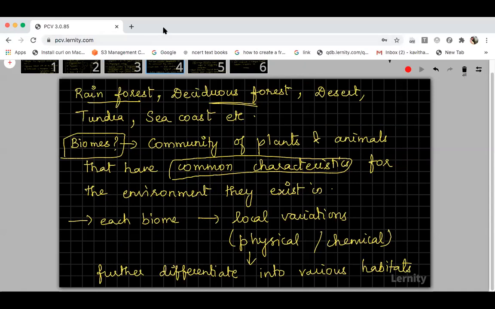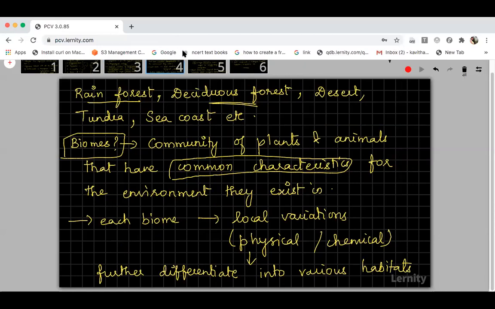No. See, how can you say intestine is a habitat? It is not a habitat, okay? Intestine is a part of a living organism. So part of a living organism means you can say the biotic factors like parasites are present in them, okay?